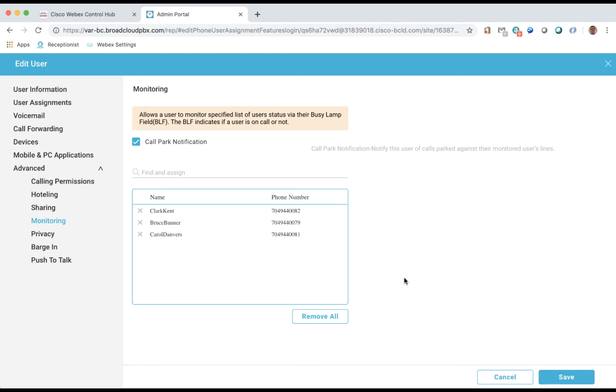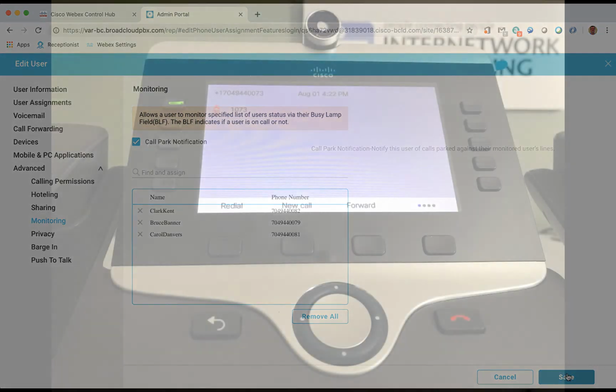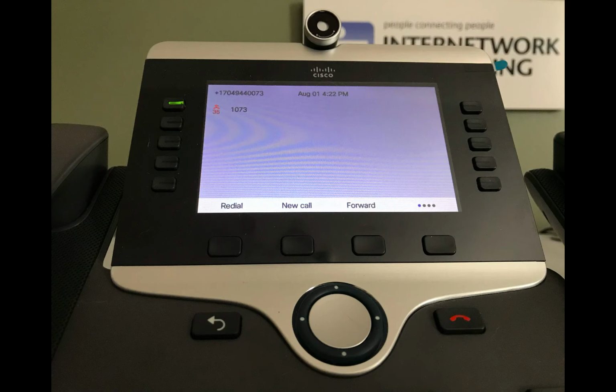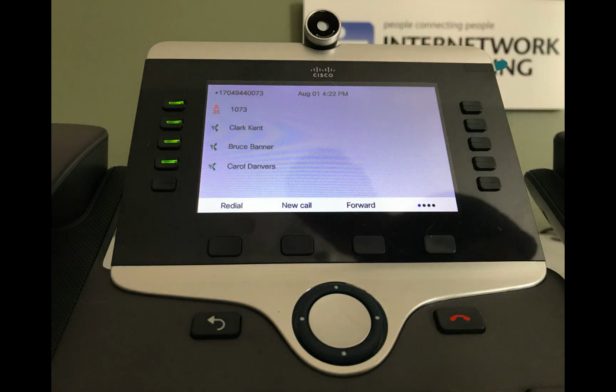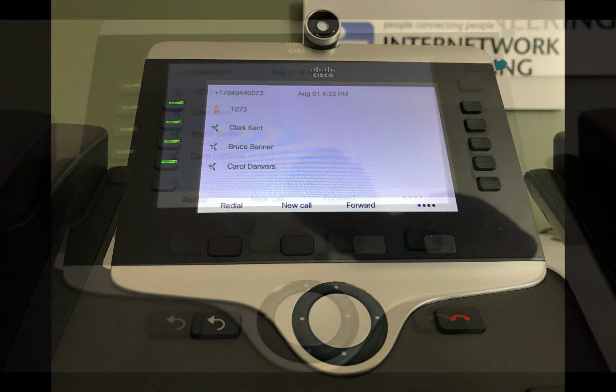Once we have the configuration set, we click Save. Now that we see how the feature is configured, let's see how it works. Before we configure the user for monitoring, their phone will look like this. They only have their extension on the phone. Once we configure monitoring, it will have the other user's lines on their phone with a different icon to indicate it is a monitoring line only.